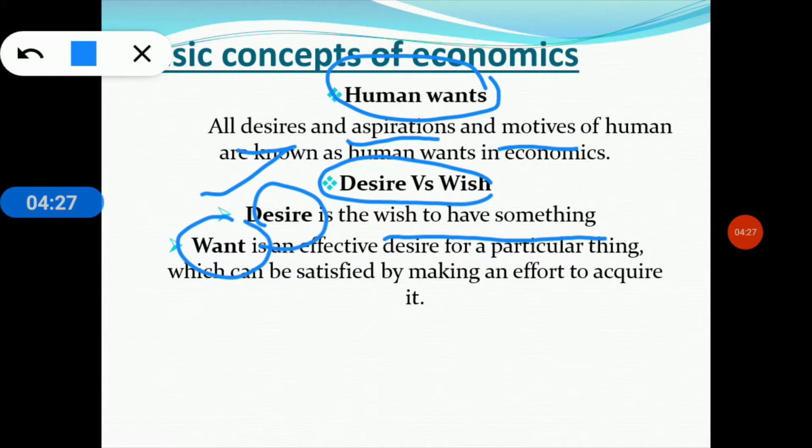Want is an effective desire for a particular thing which can be satisfied by making an effort to acquire it. For example, I may desire to have an iPhone 12, but it would become my want only if I am ready to make an effort, if I am ready to make a payment for my iPhone 12 or any expensive car like an Audi. Clear? That is the difference between desire and want in economics. Now going to my next slide.